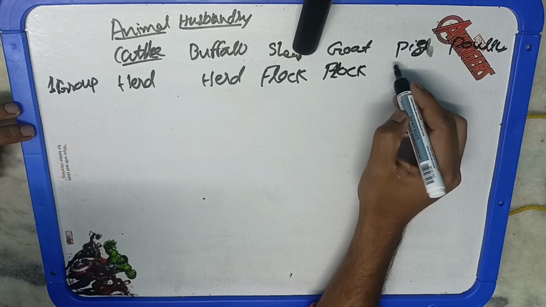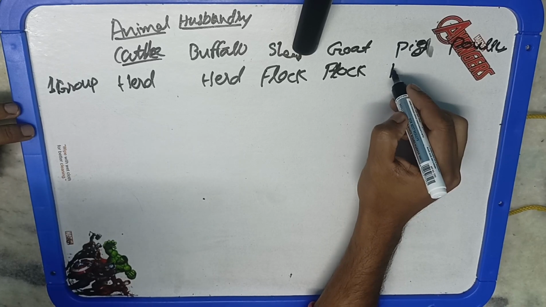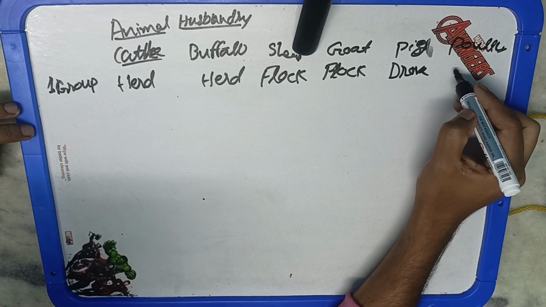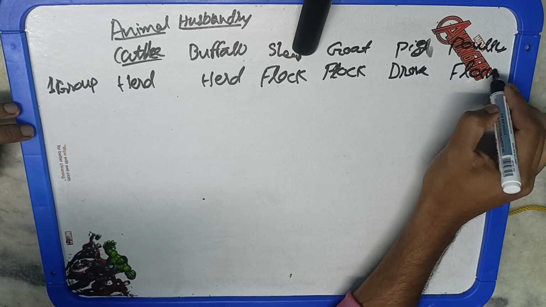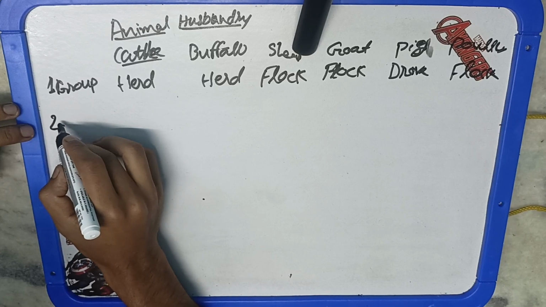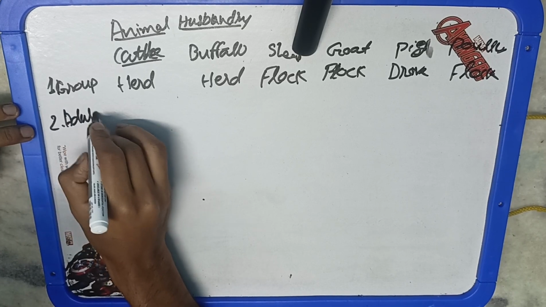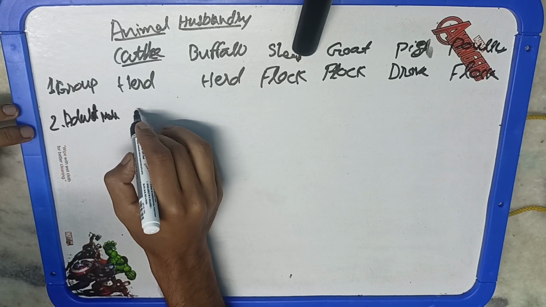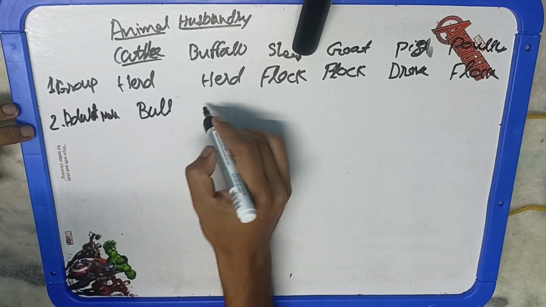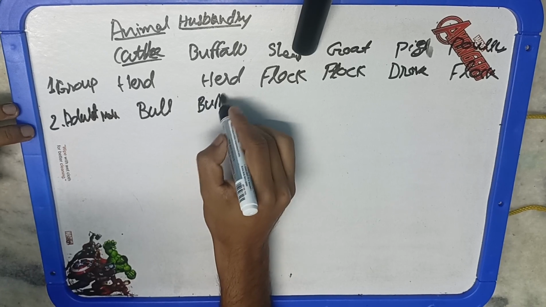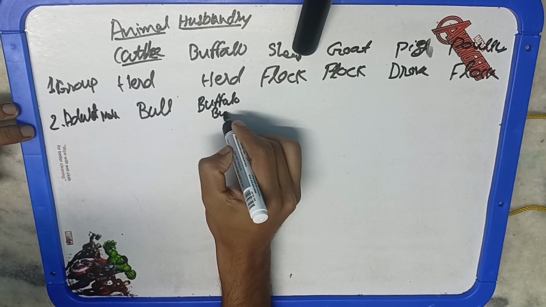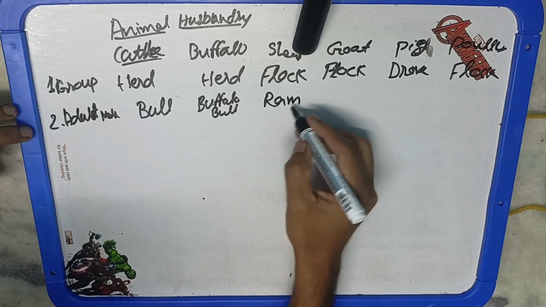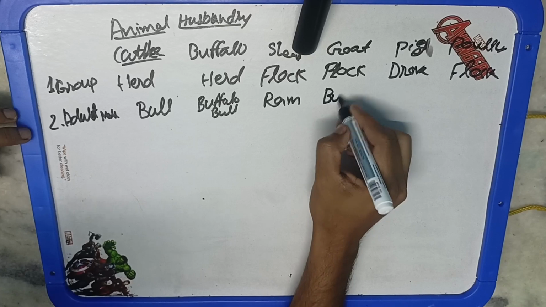Based on past exam experience, this question is very frequently asked: adult female and adult male for the sheep, adult male and adult female for the goat. So ram and ewe for the sheep, and buck and doe for the goat. Then the young male: for cattle it is bull calf, for buffalo buffalo bull calf, for sheep ram lamb or tub lamb or male lamb, because it is young, so the word lamb is attached. Similarly for goat the word kid is attached. For the pig it is boarling, for the poultry it is cockerel, and for the horse it is colt.